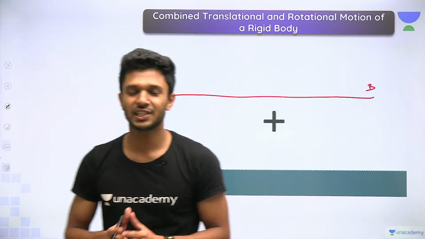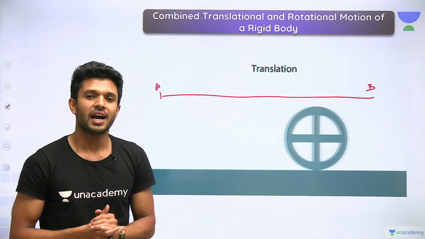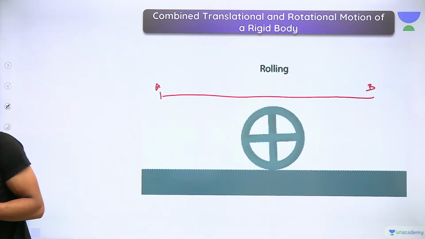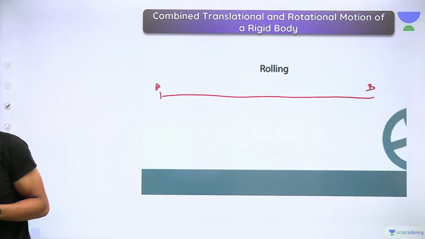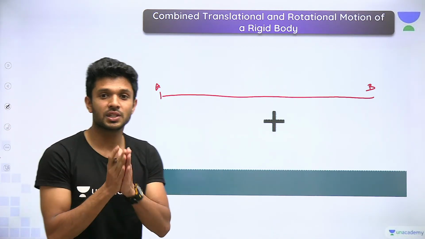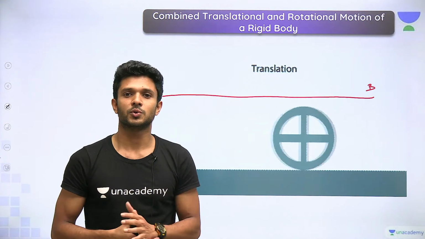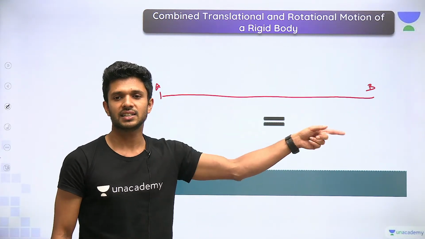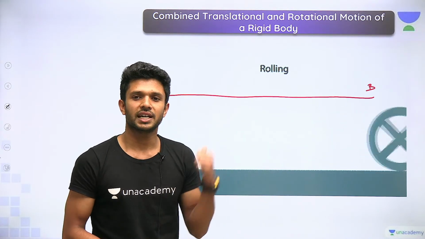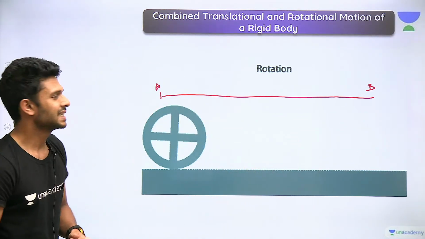It is a combination of translational motion and rotational motion. Did you understand? Isn't it a simple small concept? Yes. The combination of translational and rotational motion of a body is what we call rolling motion, which you can simply see in the figure.